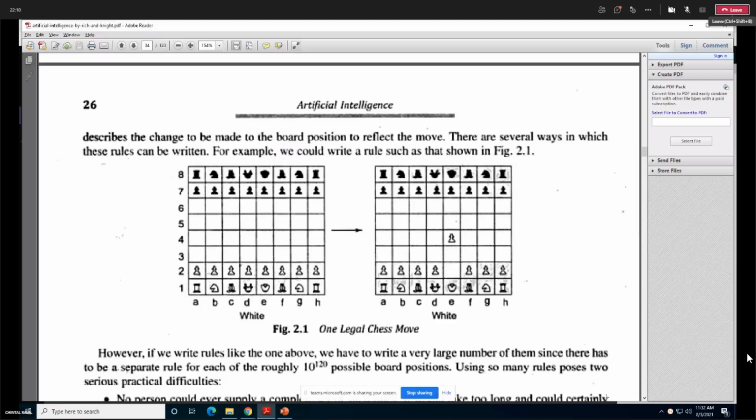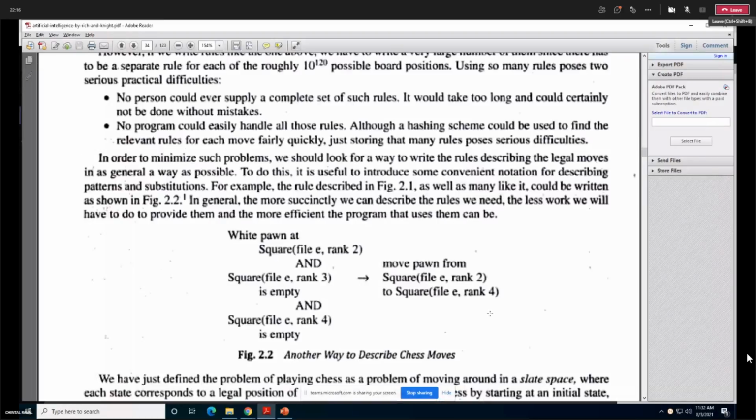Like the similar rule in your book: white pawn at square file E rank 2, and the possible positions are 3E and 4E. So it is up to the player what the player is selecting. But this can be written in the form of if-then rules.